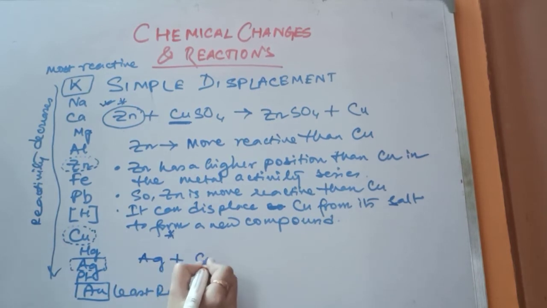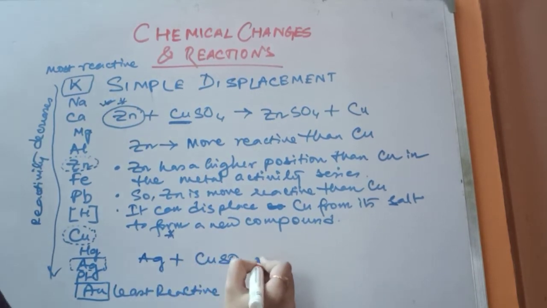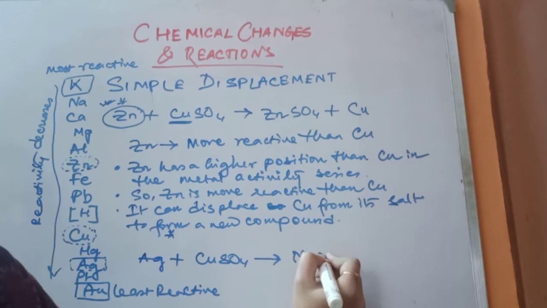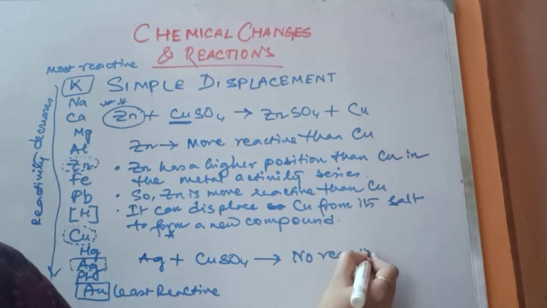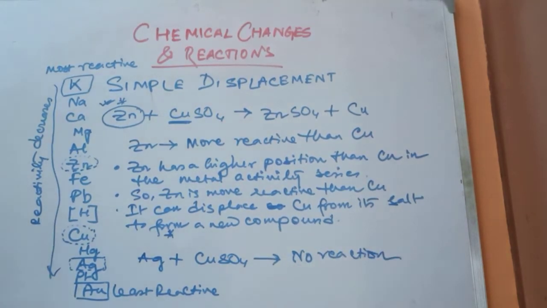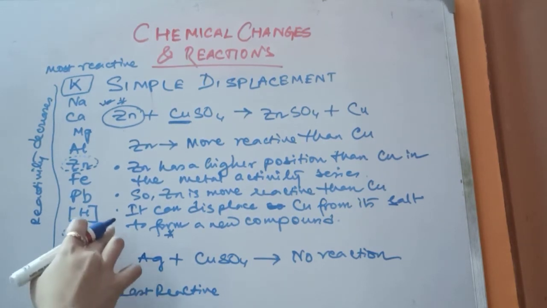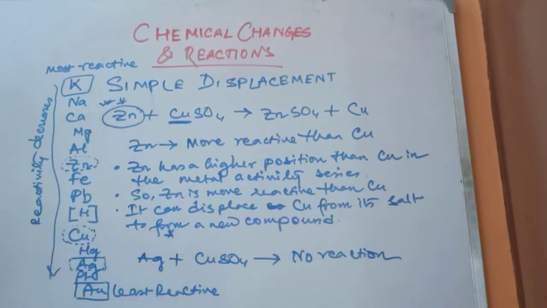When silver reacts with copper sulfate, no reaction occurs. Why? Because silver has a lower position than copper in the metal activity series. So when you are adding silver to copper sulfate solution, no reaction takes place.